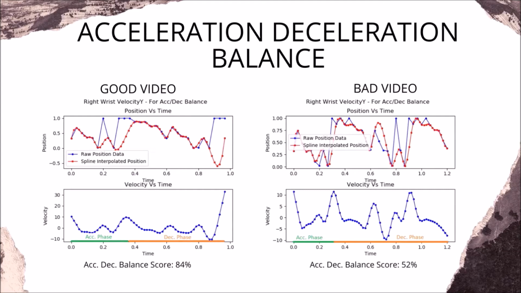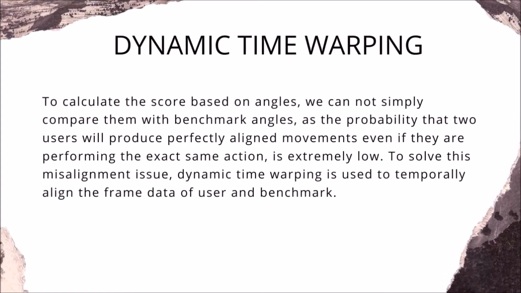Let me now describe a very cool algorithm that we used for temporal alignment. Dynamic time warping. To calculate the score based on angles, we cannot simply compare them with benchmark angles, as the probability that two users will produce perfectly aligned movements even if they are performing the exact same action is extremely low. So even if a user has performed an action exactly like benchmark, it is highly unlikely that their frame-to-frame poses will match because everyone performs at their own pace. Some movements might be slower, some might be faster, so it is impossible to compare frame-to-frame angles directly.